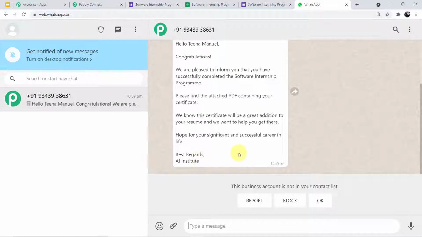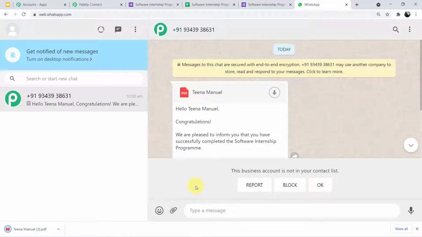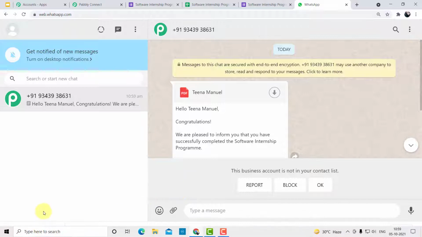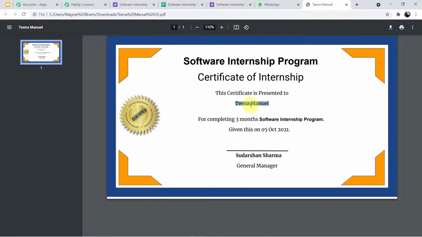Best regards, AI Institute. Now we will download the certificate and see if the certificate carries the name of Tina Manuel or not, or the minor details. Let's see the certificate. Yes guys, you can clearly see this certificate states the name of Tina Manuel. These are the other details. You can see the date. And guys, now you must be thinking how I have managed to do this integration and automation. Just by filling up the form, how have I automatically received the message? So let me show you the process of integration on my screen now.